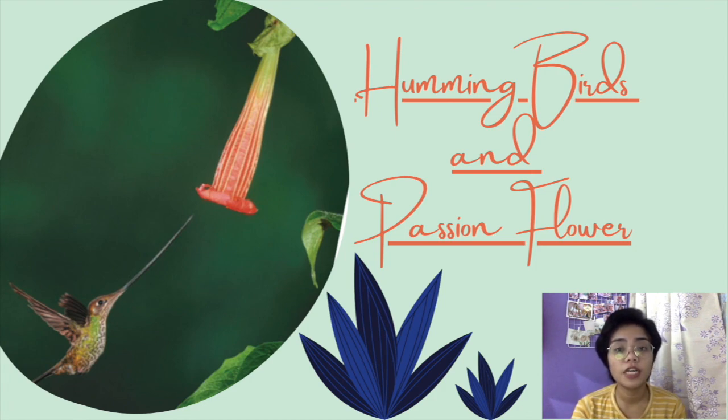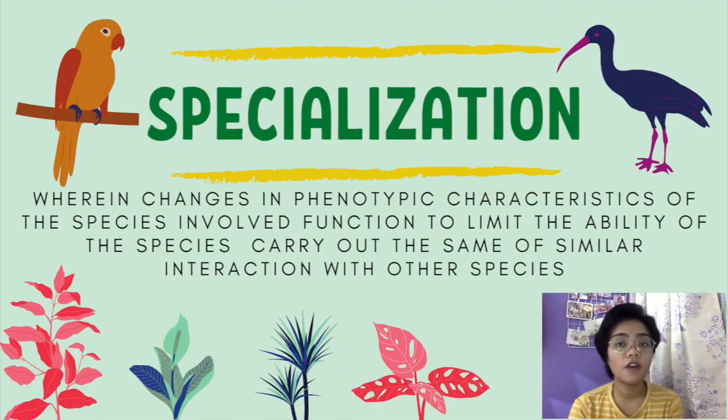Genetic changes occurring in each population are reinforced and magnified by mutually beneficial interaction between two species. One consequence of this coevolutionary process is specialization, wherein changes in phenotypic characteristics of species function to limit the ability of the species to carry out the same or similar interactions with other species. From the last example, the increase in bill size in the hummingbird population will function to limit its ability to restrict its feeding subset on large flowers with long floral tubes. This can be obligate because both species will end up adapted to each other for survival and reproduction.